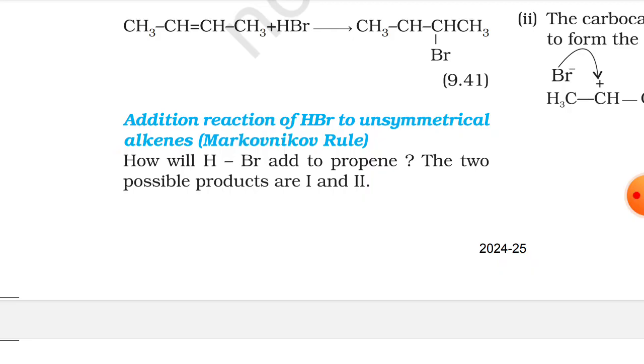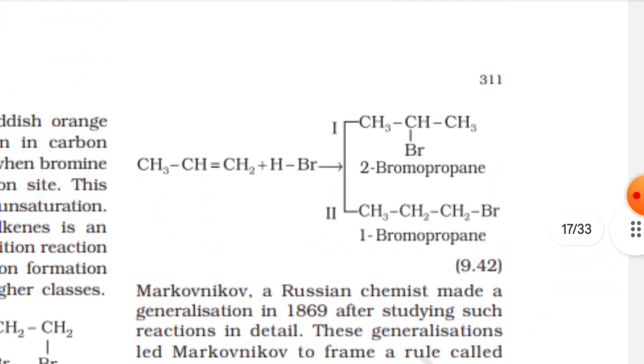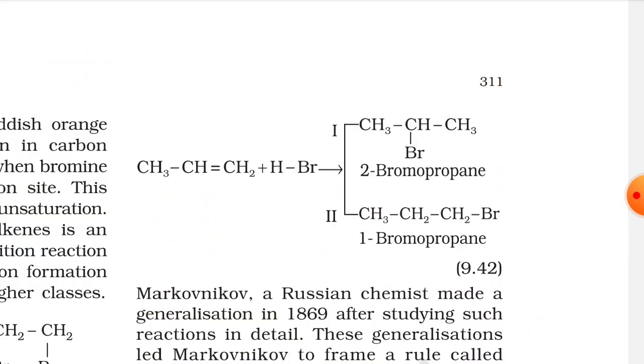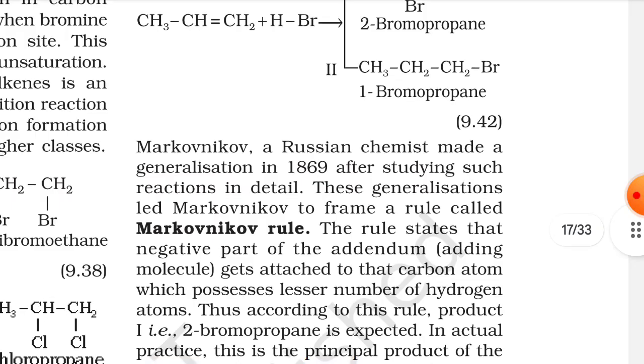Markovnikov's rule. Now, how will HBr add to propene? The two possible products are 1 and 2. Here you can refer to these possible products, that is 2-bromopropane and 1-bromopropane.